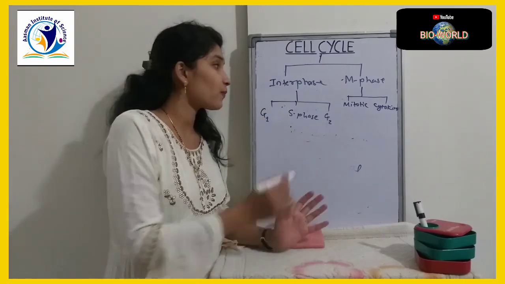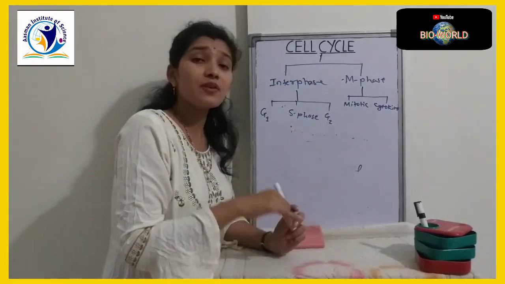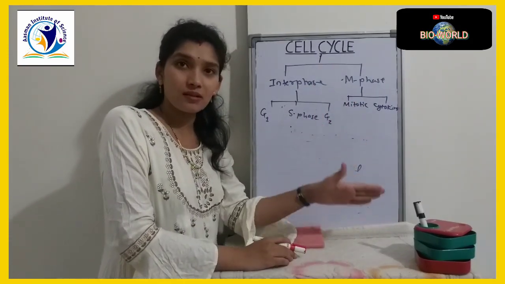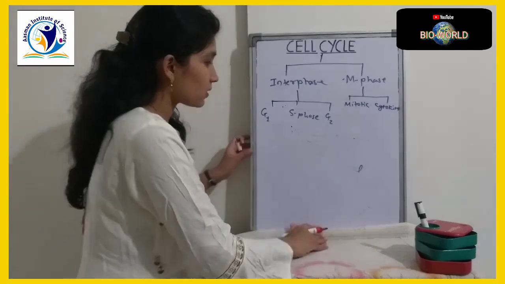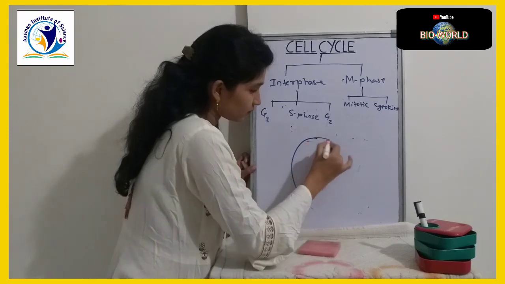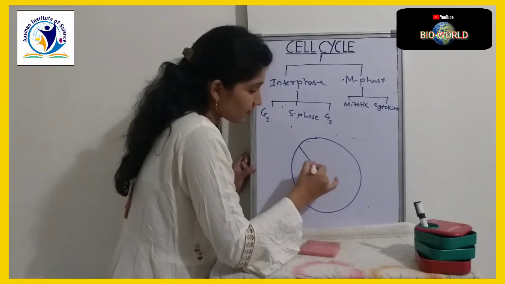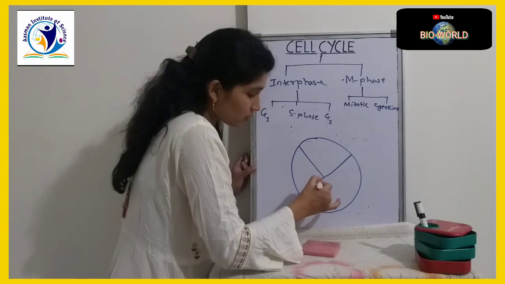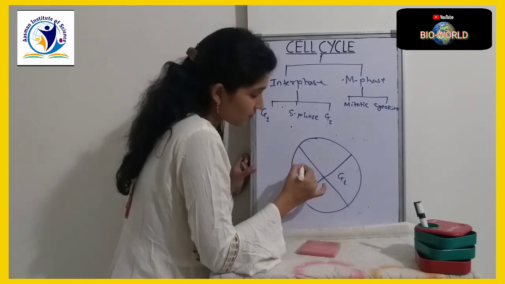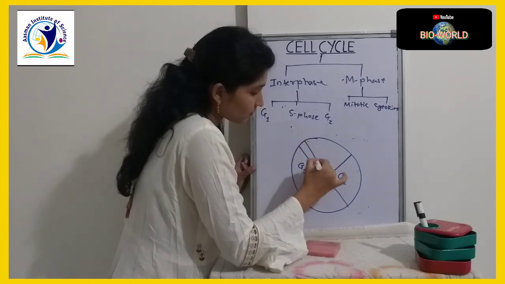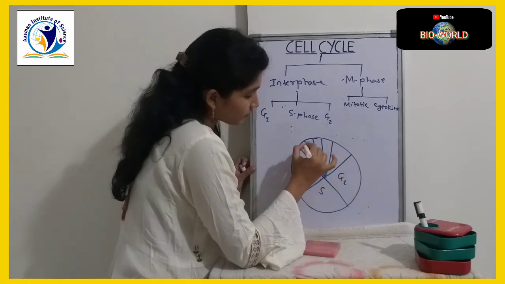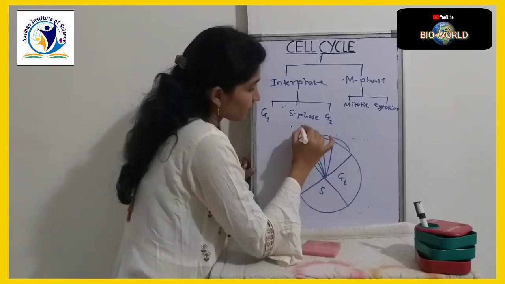Similar happens here. In interphase, the cell prepares itself to undergo division, and in M phase it undergoes division, it increases in number. Now we will see what the cell cycle looks like. The cell cycle is broadly classified into two steps, that is interphase and M phase. G1 phase, S phase, G2 phase, and this is M phase.